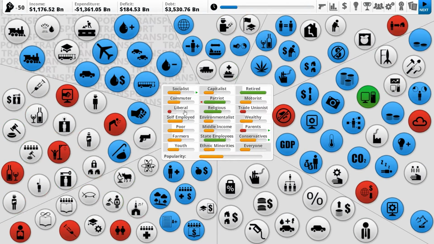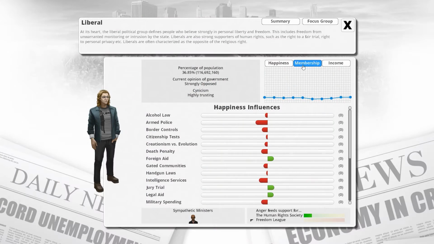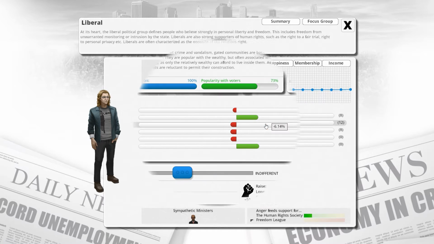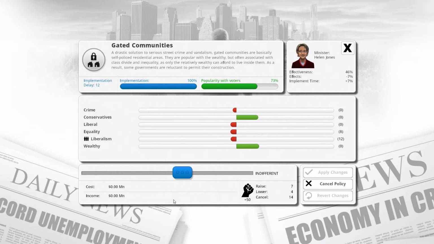Yeah. We want to try and lower liberal membership. What goes into liberal membership? So the death penalty lowers it, as do gated communities. Violent crime increases liberal membership. Okay, antisocial behavior lowers liberal membership, so getting rid of it is actually a bad thing there. Gated communities lower liberal membership, so we could increase gated communities as a thing then. Makes the wealthy happier, conservatives happier, liberals less happy, crime goes down, quality goes down, but liberalism also goes down. So we'll encourage gated communities.